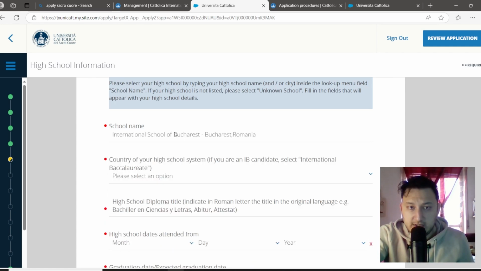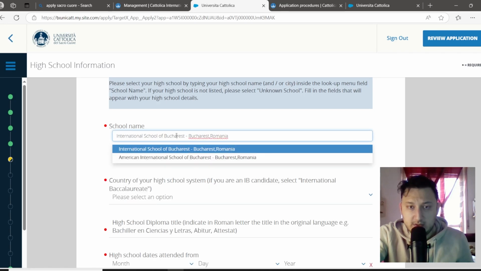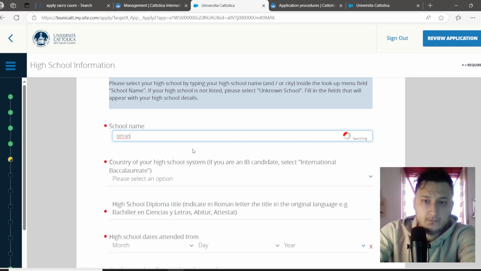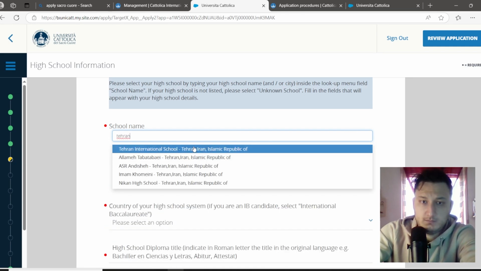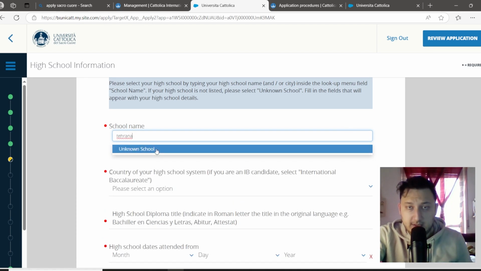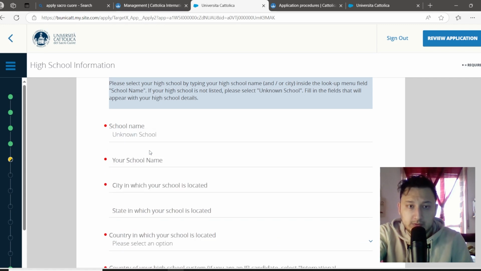If it is not inside the list and you are not able to find it, for example, the website couldn't find the exact name of the high school, so here is written unknown school.